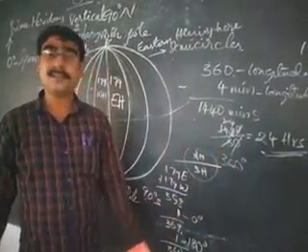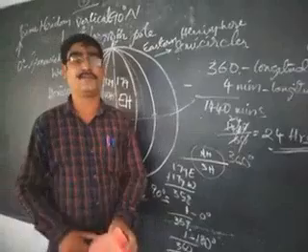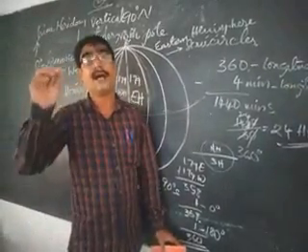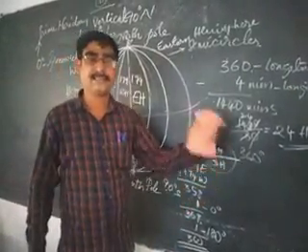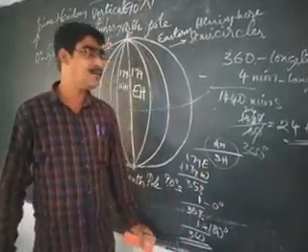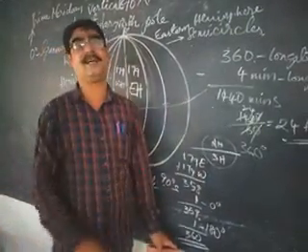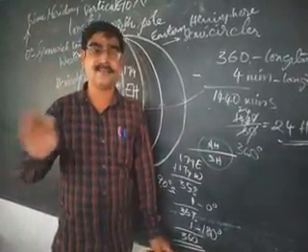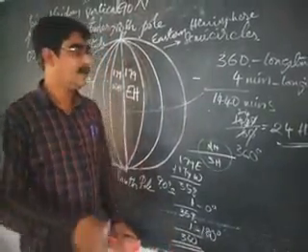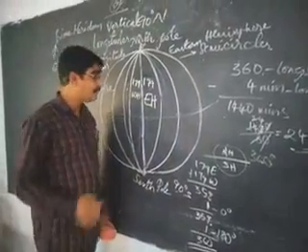So longitudes are useful for us to identify the time zones. They specify the time zones. Latitudes are helpful for knowing the climatic conditions, and longitudes for the different time zones on the globe.